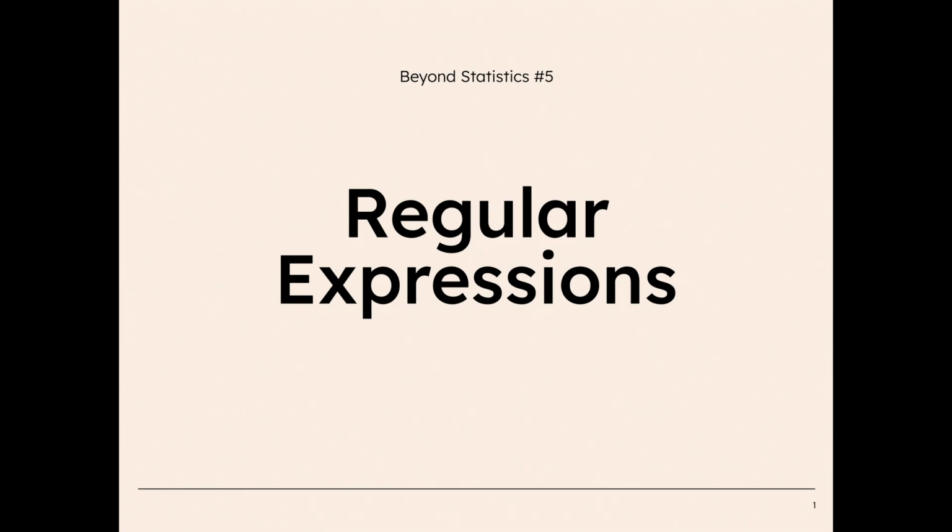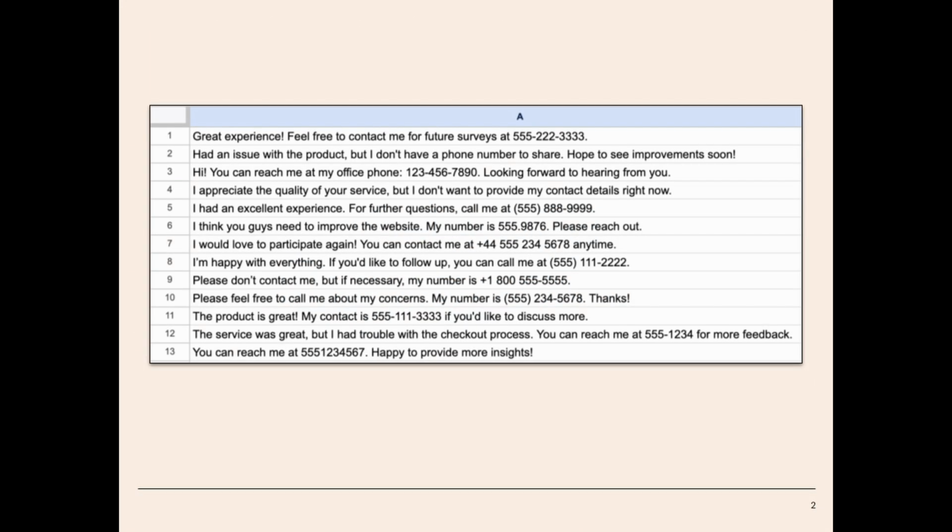Imagine you're a social psychologist conducting a survey where participants are asked for general feedback. You've helpfully provided an open-ended text box for them to enter their contact details if they wish to be contacted further. While many respondents provided their phone numbers, they didn't use any consistent format. So some people, for example, may have written, "call me at 555 1234," or "you can reach me at this phone number," or even some international format that you didn't recognize.